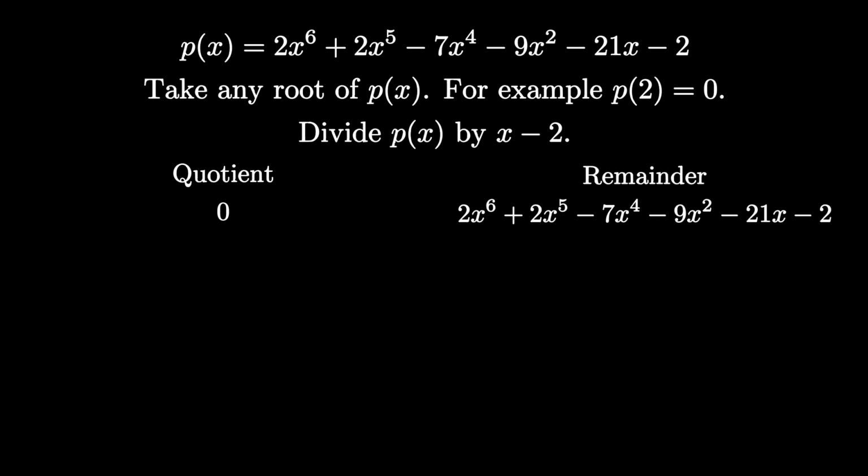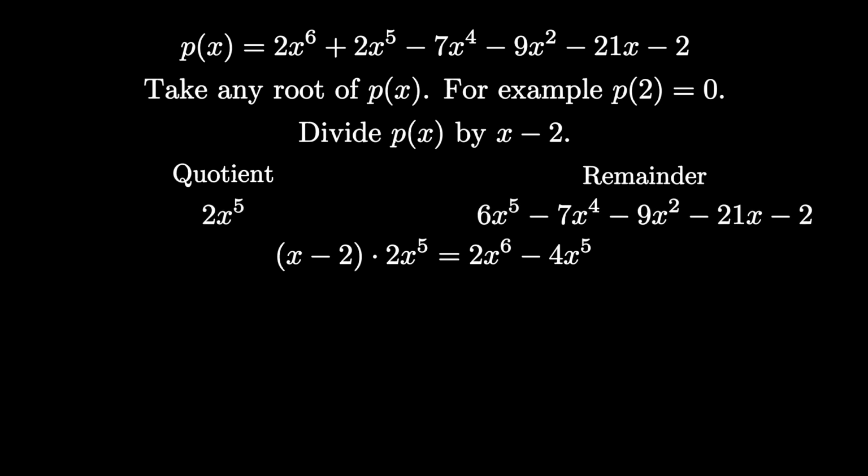Notice that the leading term of the polynomial is 2x to the power 6. We also know that 2x to the power 5 times x minus 2 has leading term 2x to the power 6. So by removing this multiple of x minus 2, we would get rid of 2x to the 6 from the remainder. Let's do that. Add 2x to the 5 to the quotient and remove 2x to the 6 minus 4x to the 5 from the remainder.